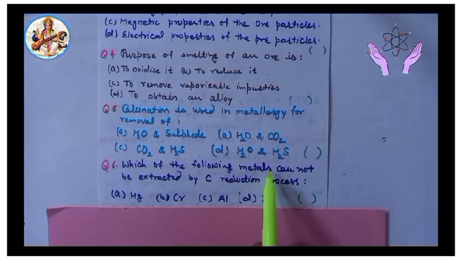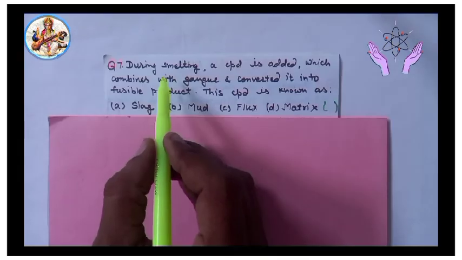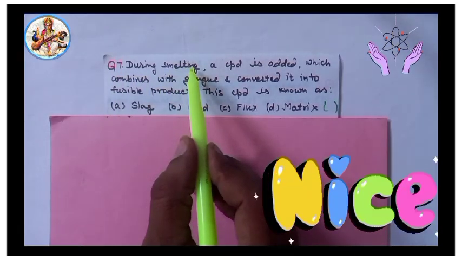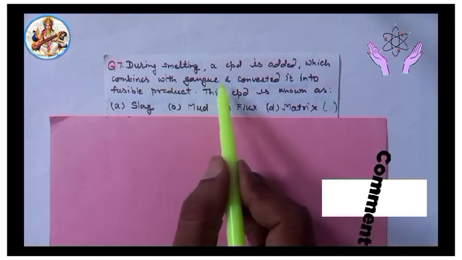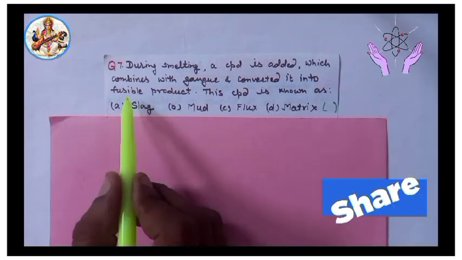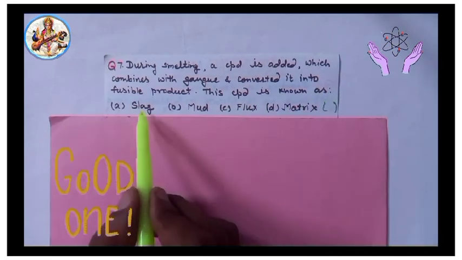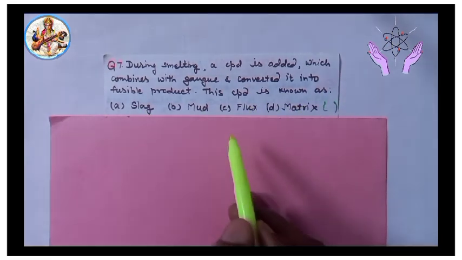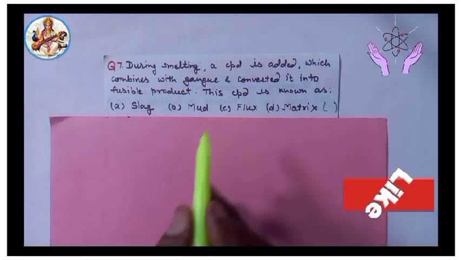Next, sixth, which of the following metals cannot be extracted by carbon reduction process? Hg, chromium, aluminium, zinc. Answer option C, aluminium. Next, seventh and last, during smelting, a compound is added which combines with gangue and converts it into a fusible product. This compound is known as slag, mud, flux, matrix. Important question. Answer will be option C, flux.